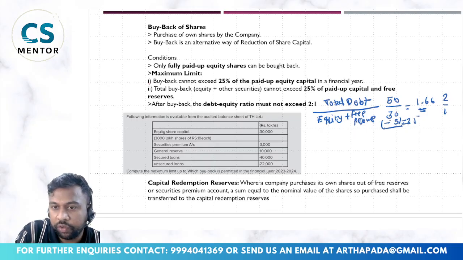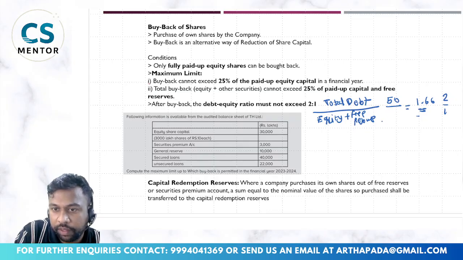Suppose out of 30 I am buying back 10 equity shares.